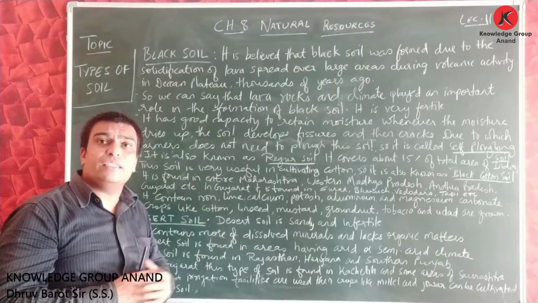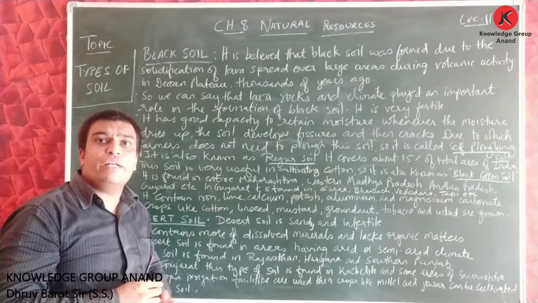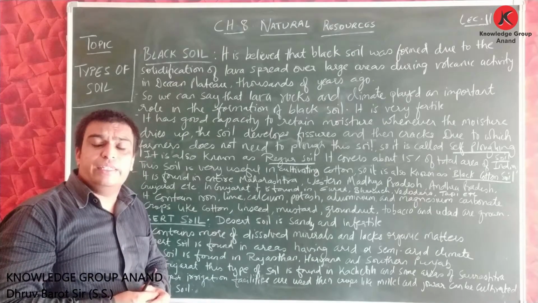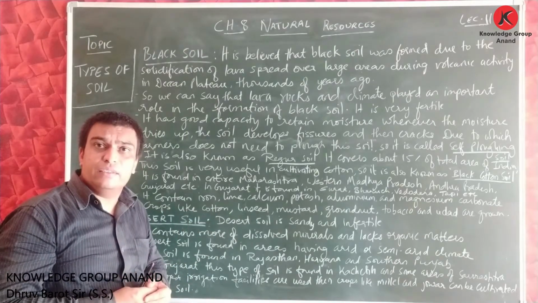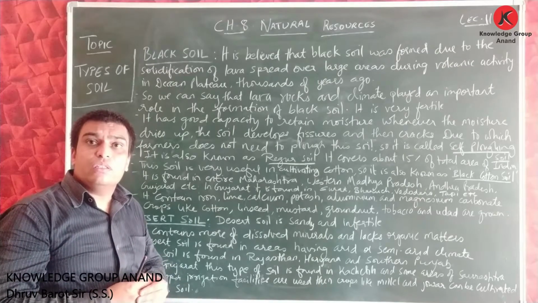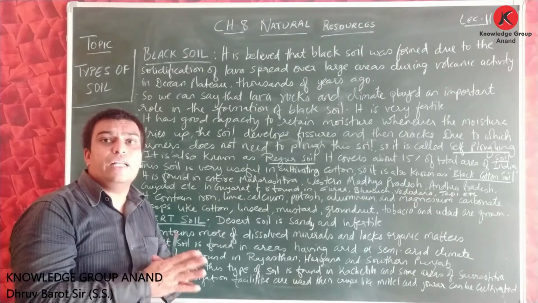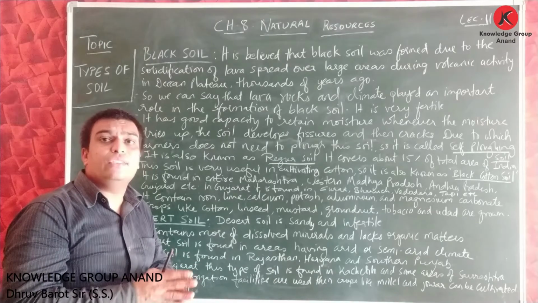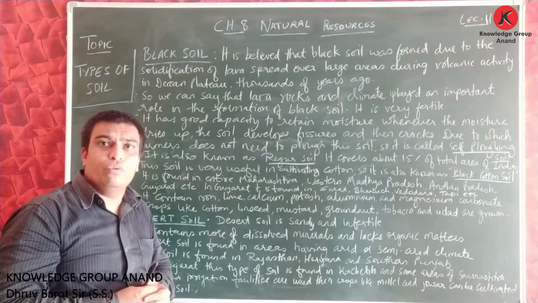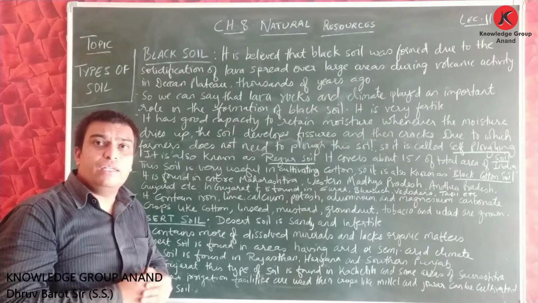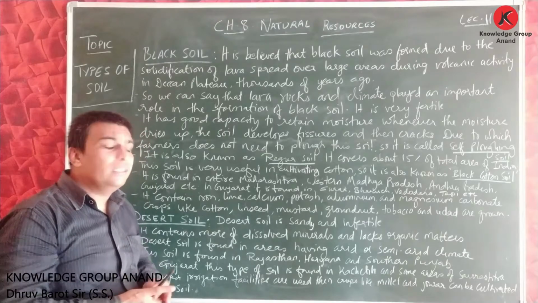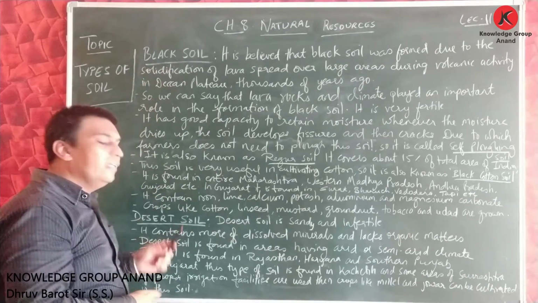We discussed when we were discussing the mountain soil that it is found at an altitude of 2700 to 3000 meters. It is found mostly in the Himalayan regions. So, we see that each and every soil has its own characteristics. We learned about the regions where these soils are found. Friends, today we are going to learn 2 more soils, that is black soil and desert soil.